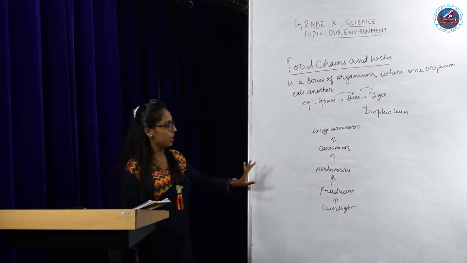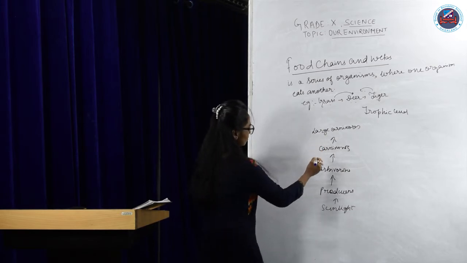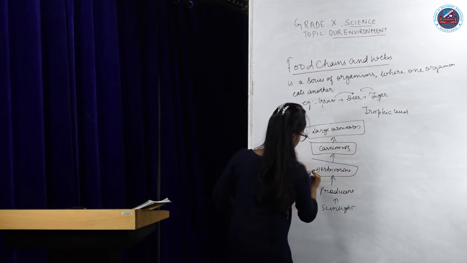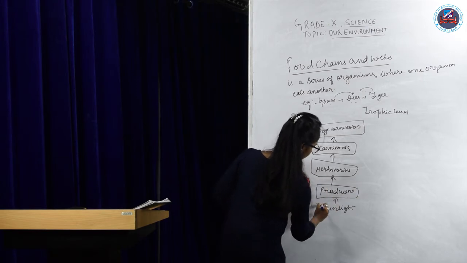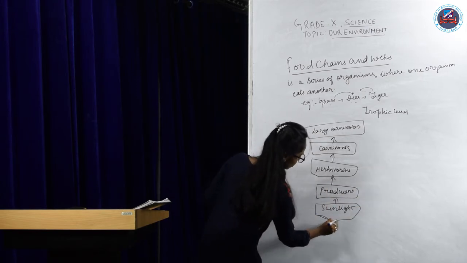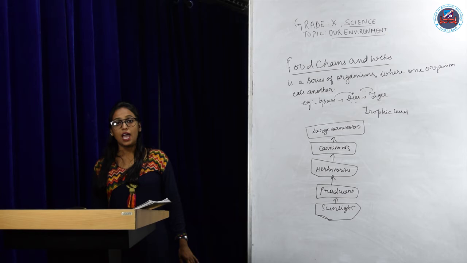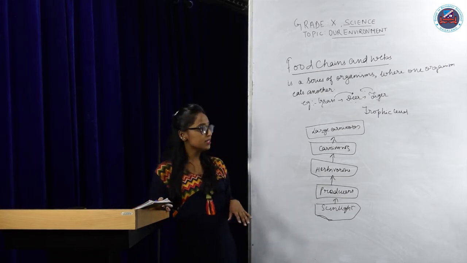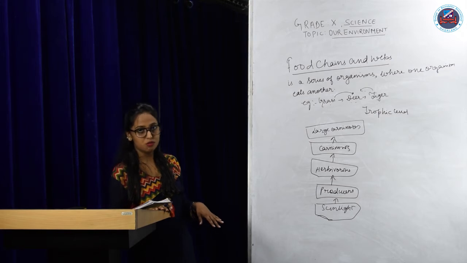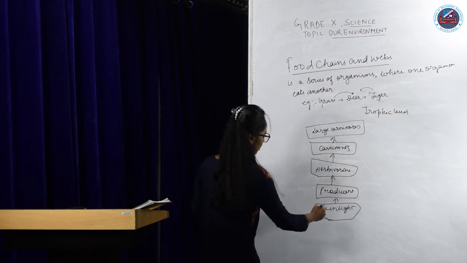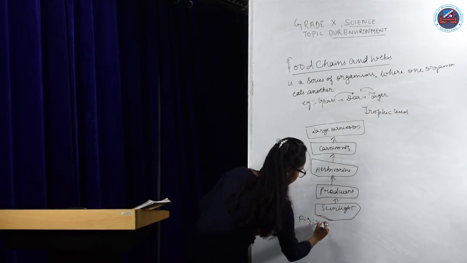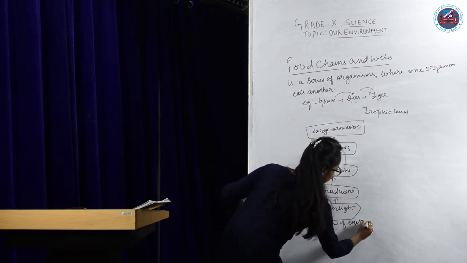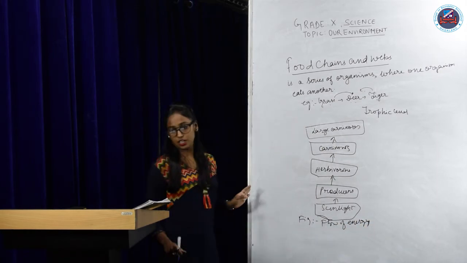This is the flow of energy, this block diagram or block representation of the energy flow. As I have said, the interaction involves the flow of energy. So now let's see how energy flows in a food chain. This figure shows the flow of energy in an ecosystem.